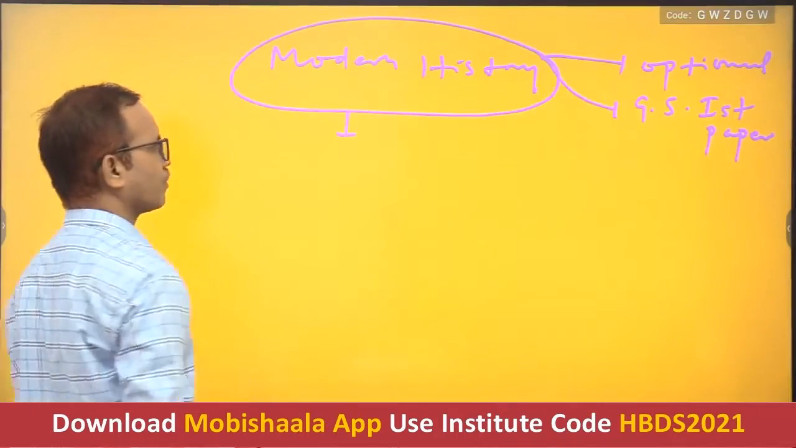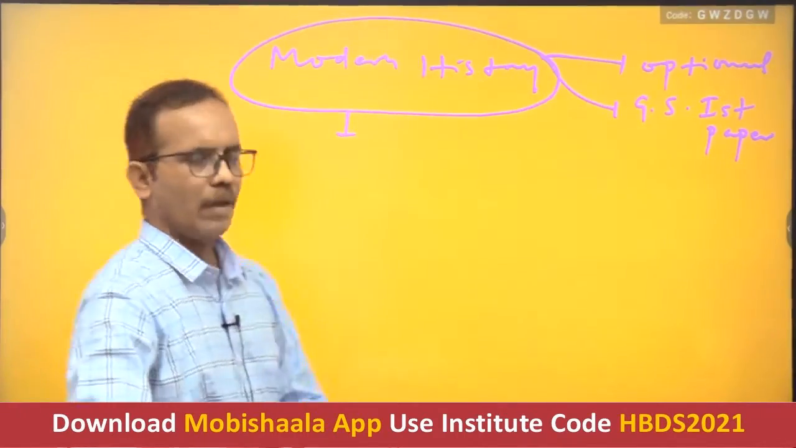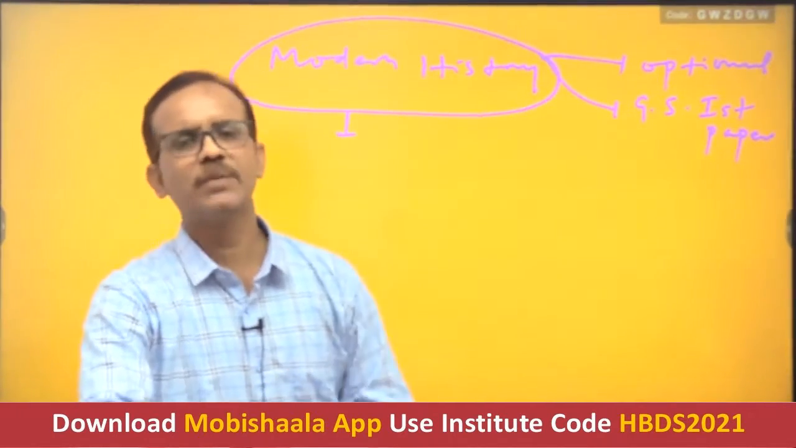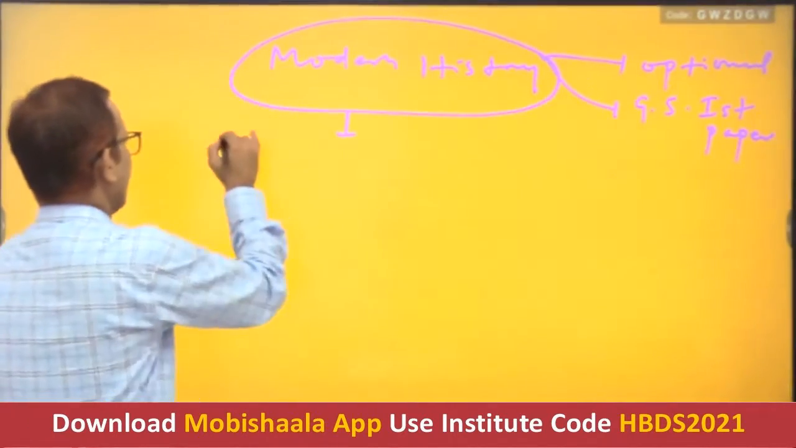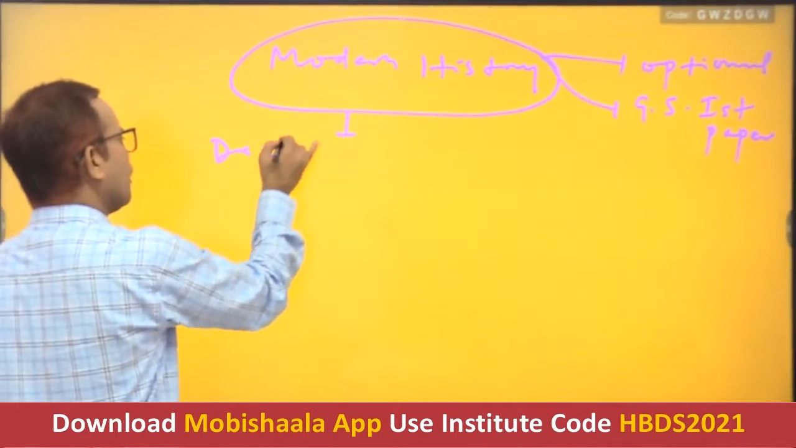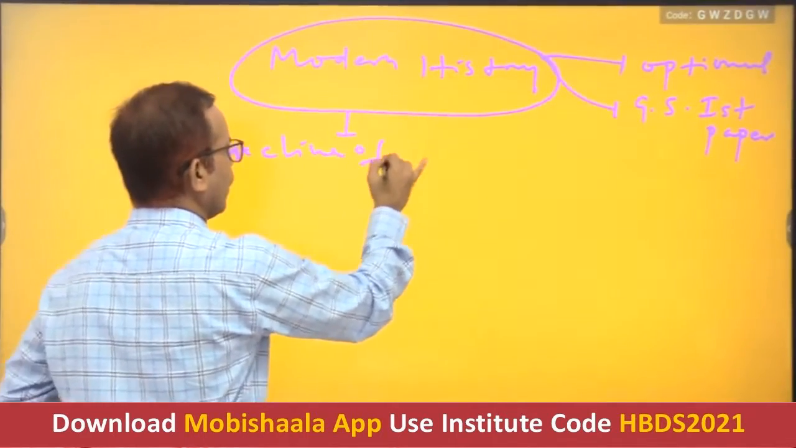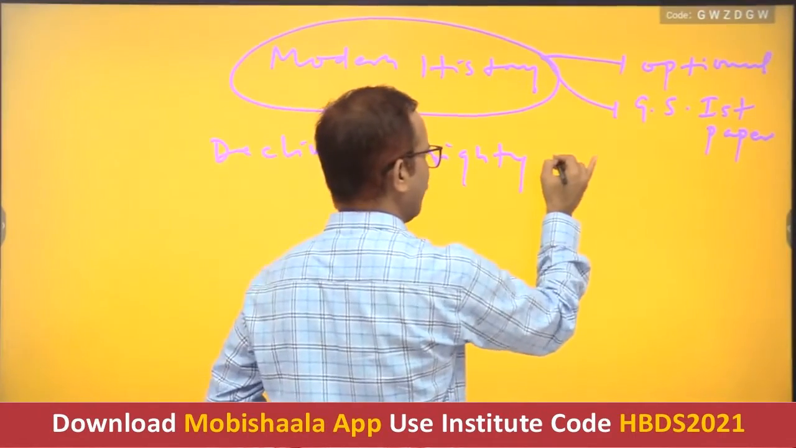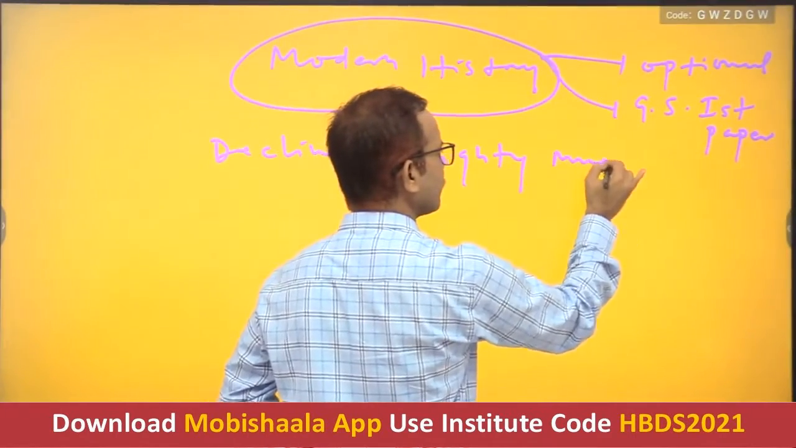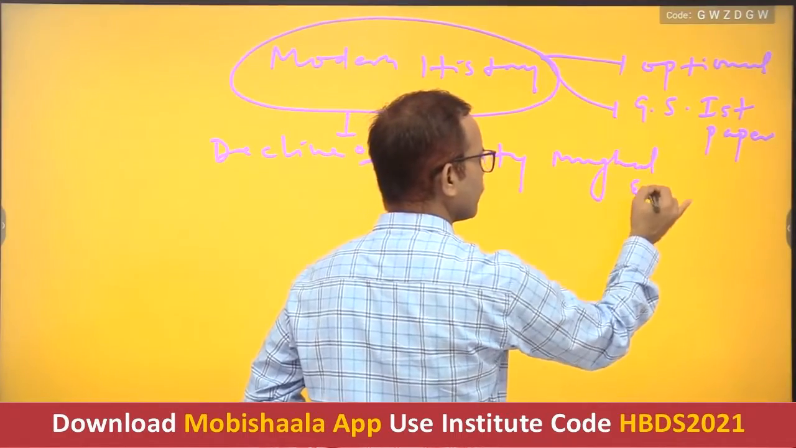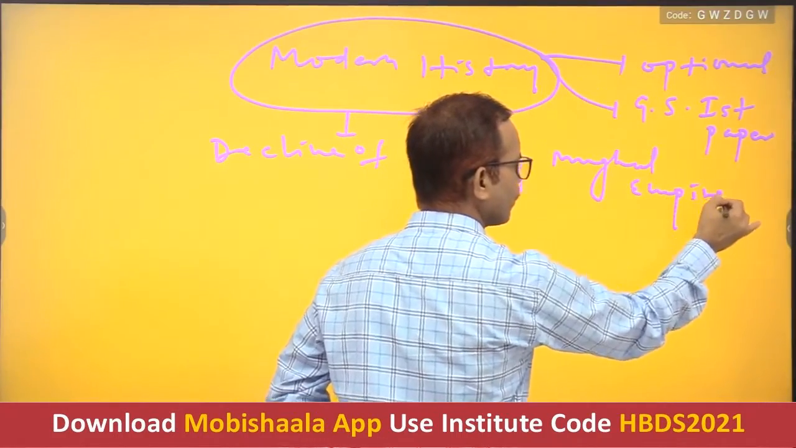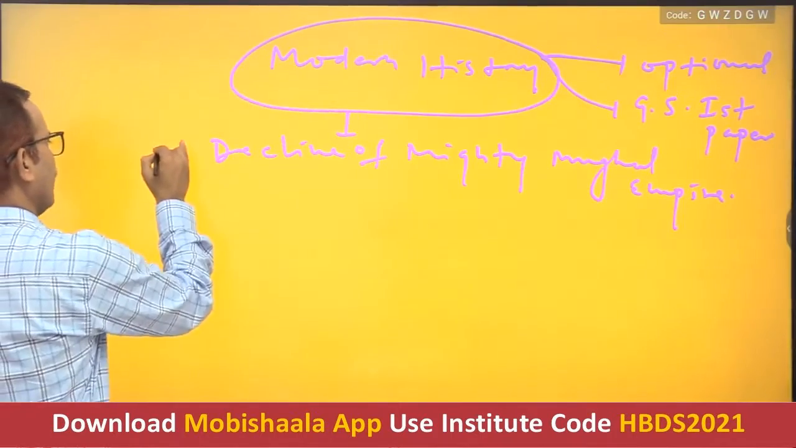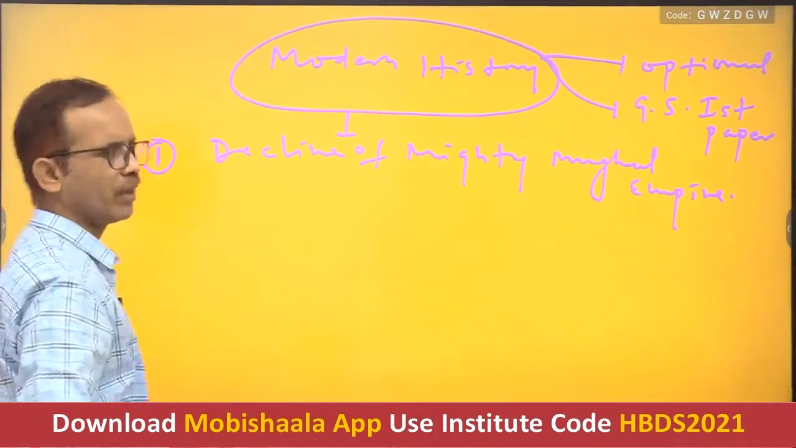See, the modern India begins from the decline of the mighty Mughal Empire. This would be the first topic of modern India.